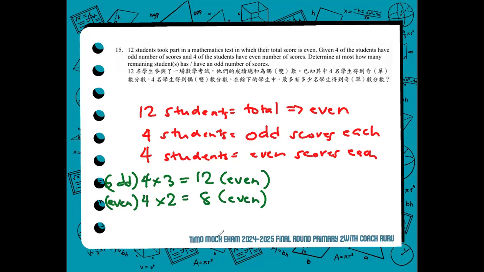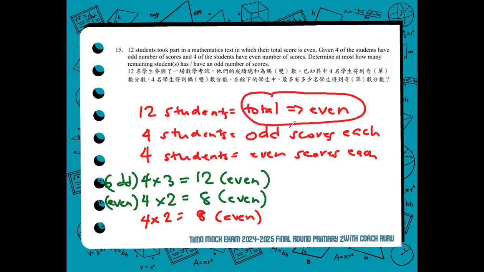Now, the other four students' scores are unknown, but we have to determine at most how many. If we are asked for at most, then we try the maximum possible value, which in our case is 4. If we try that their score is even, 4 times 2, 8, will the total be even, according to the condition?